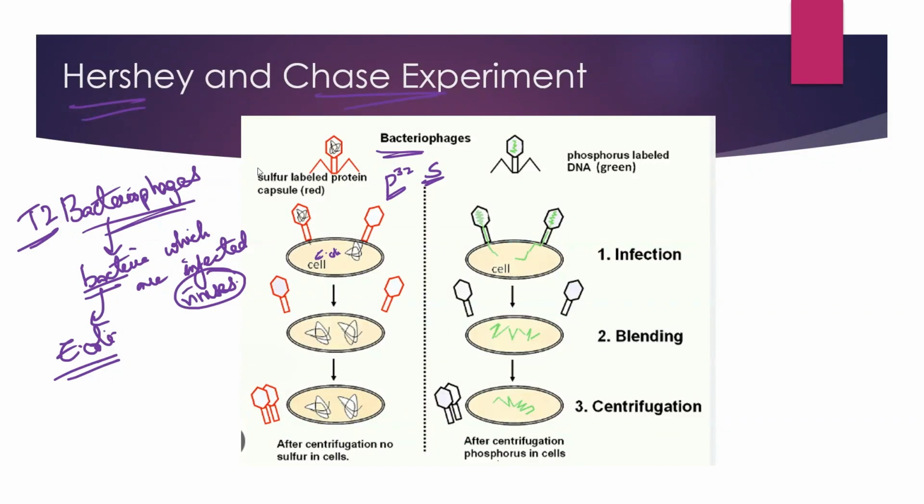So they allowed these bacteriophages to grow in a petri plate which was radio labeled with sulfur, and another radio labeled with phosphorus. Now, let us understand what was the experiment that they have done.